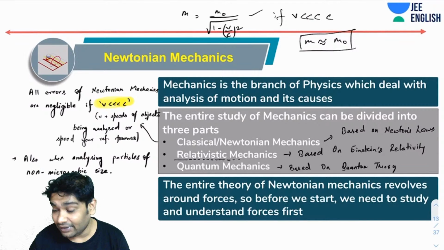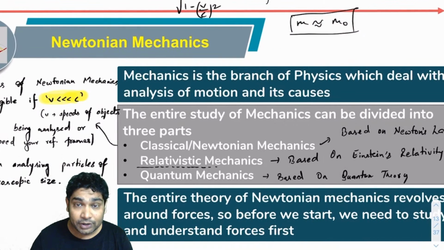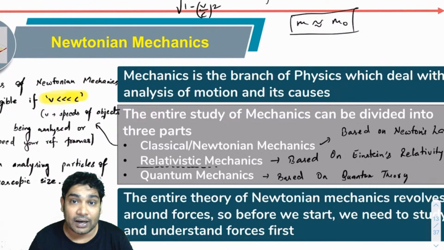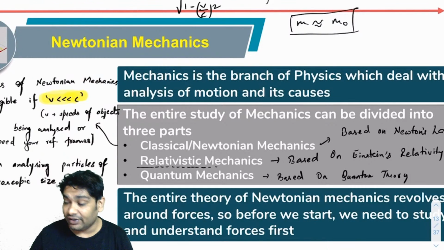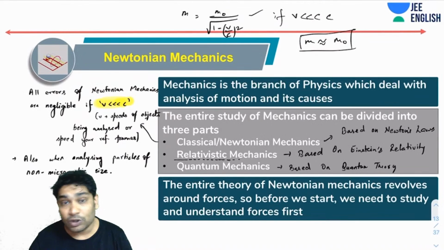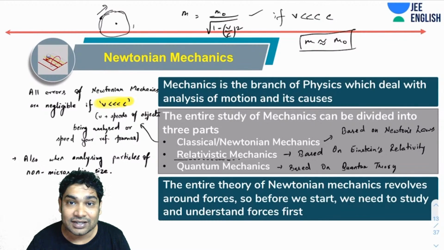Now, similarly, quantum mechanics was developed based on quantum theory to study very small microscopic particles. It was noticed that microscopic particles behave very differently. If you are analyzing the motion of an electron around a nucleus, it turns out you will not find the electron moving properly like in a circle.